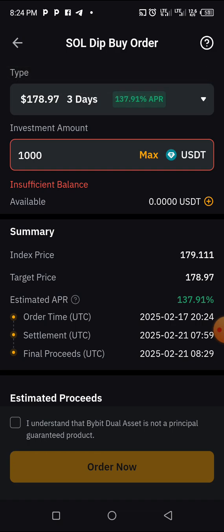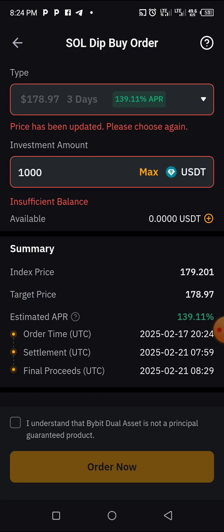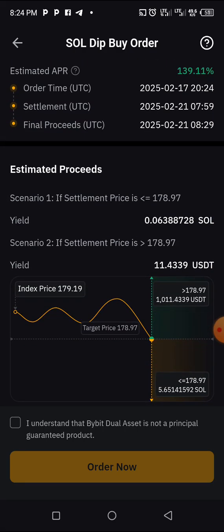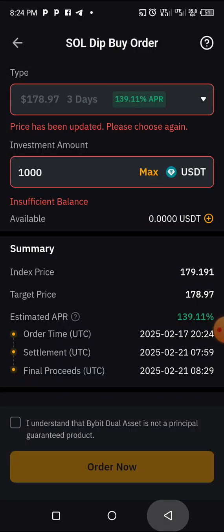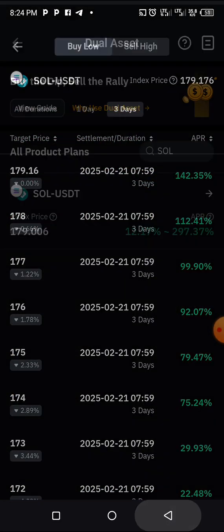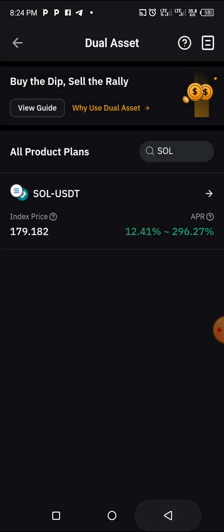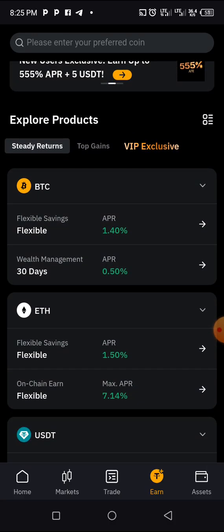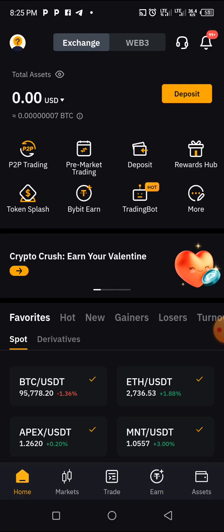Okay, now let's see the price of Solana, which is low. If it is above this one there, if it's above 179, okay, that's the next price, 179, it will go. So let's see the price of Solana at the moment. Okay, what is the price of Solana? Let's check Solana price.